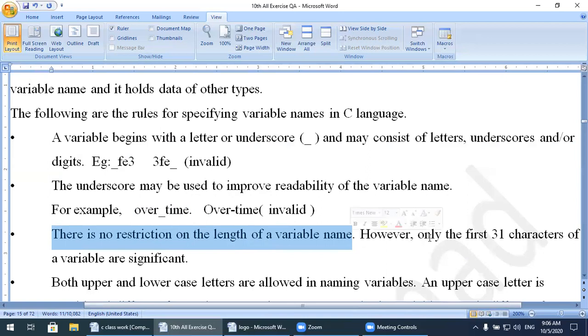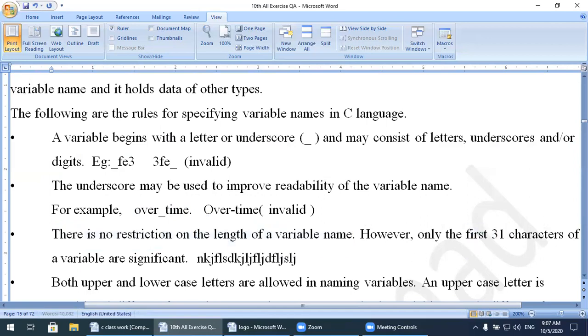However, only the first 31 characters of the variable are significant. So you can use 100 characters for a single variable name, but the compiler will read only the first 31 characters. Let's say this is the name of a variable, and these are the 100 characters.